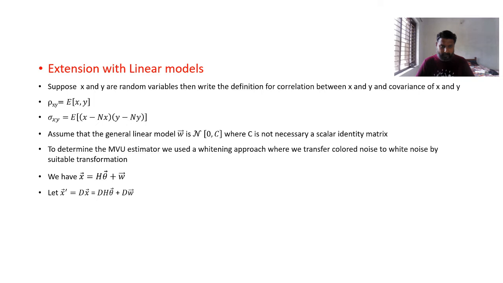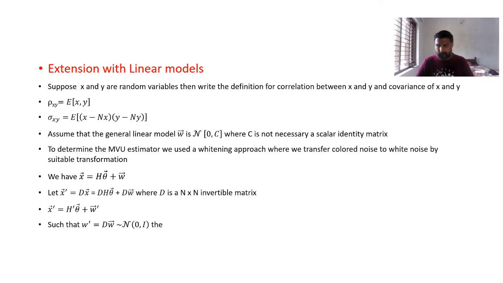D into x, though that I can write that D into x is already h theta plus w, so that is nothing but D into h theta plus D into w, where D is an n cross n invertible matrix. So in general I can write it as x dash is nothing but h dash theta plus w dash, where w dash is nothing but D into w, which is nearly N of 0 comma C. That is a usual linear model that we would obtain.